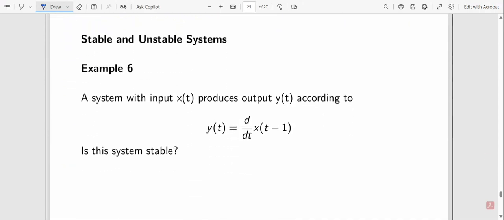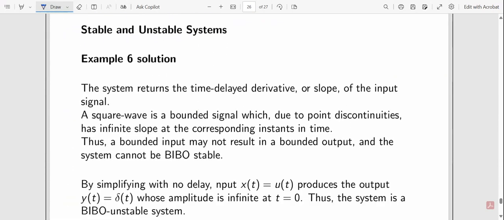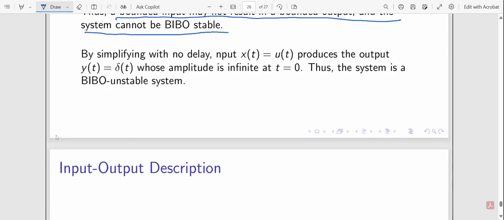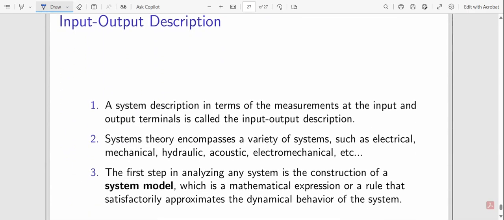Now here is an example where they ask whether the system is stable or not. The system returns the time delayed derivative or slope of the input signal. The square wave is a bounded signal which, due to point discontinuities, has infinite slope at the corresponding instants in time. Thus, a bounded input may not result in bounded output, and the system cannot be BIBO stable. So here we can say it is BIBO unstable. And this is just the input output description. The important thing here is the first step in analyzing